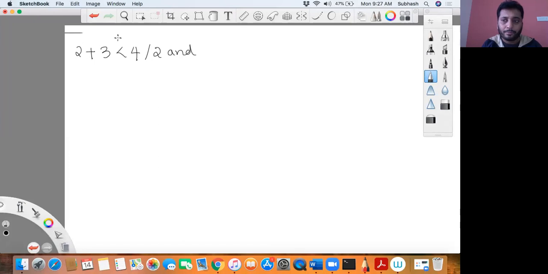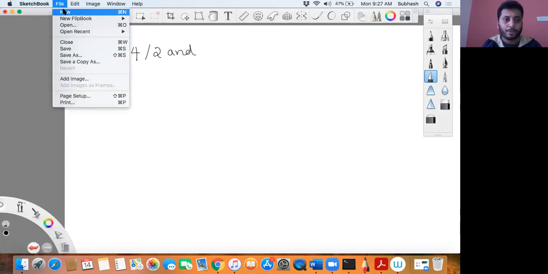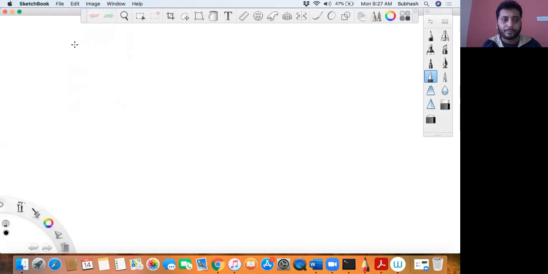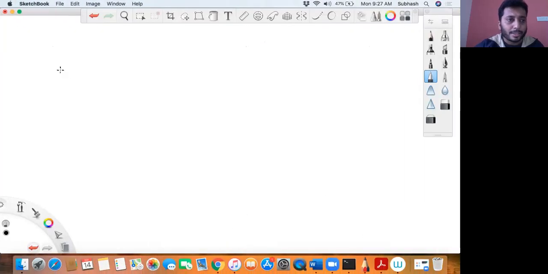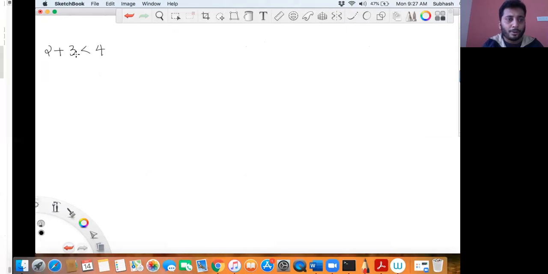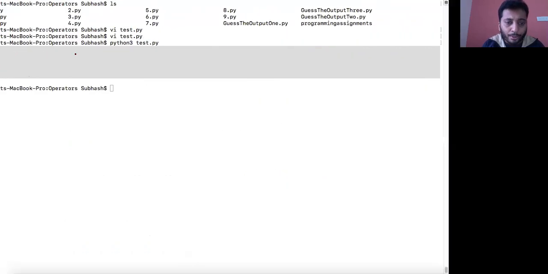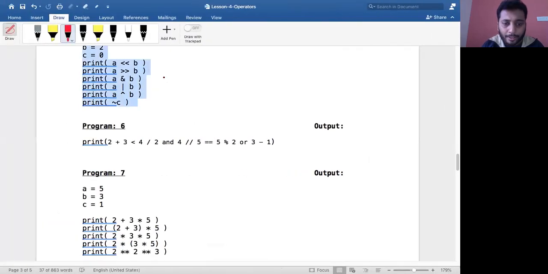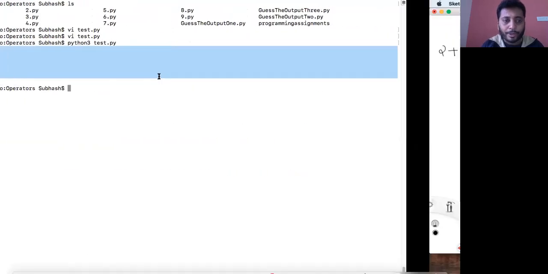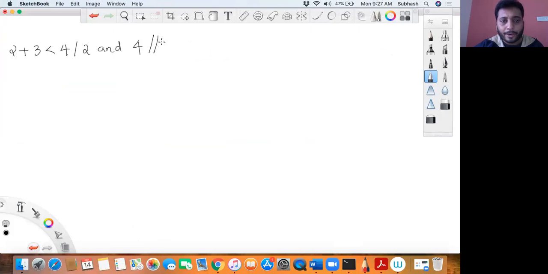One second, I'll just open a new one. I'll write it from the first. 2 plus 3 less than 4. What do I have? Divided by 2 and 4. Then what do I have? Truncated 5 equal to 5.